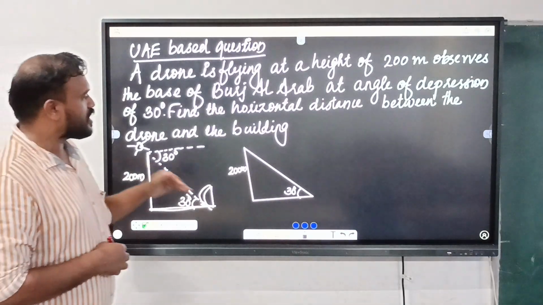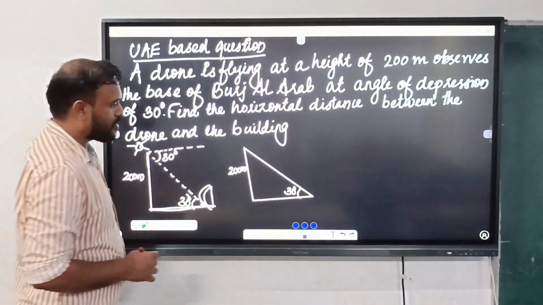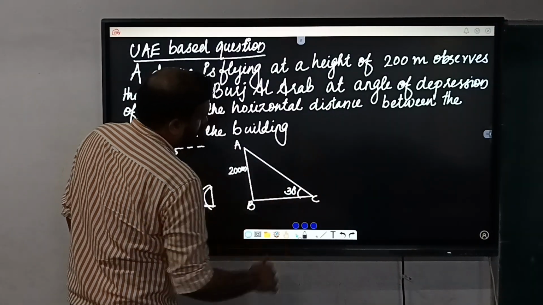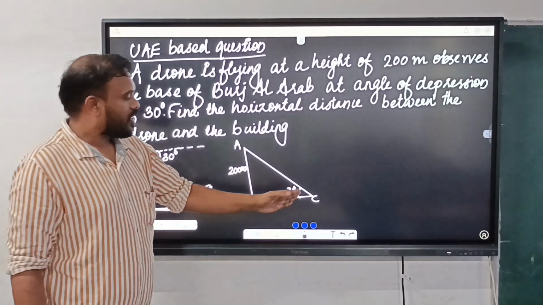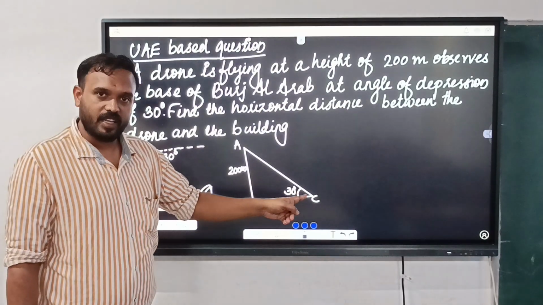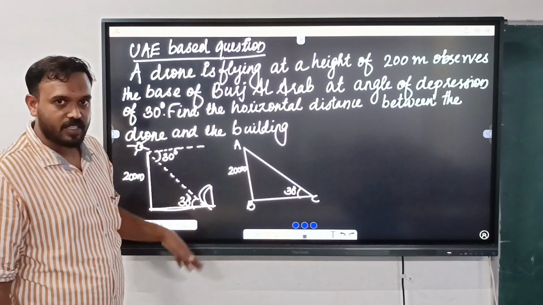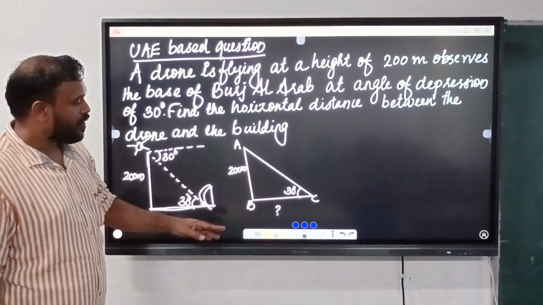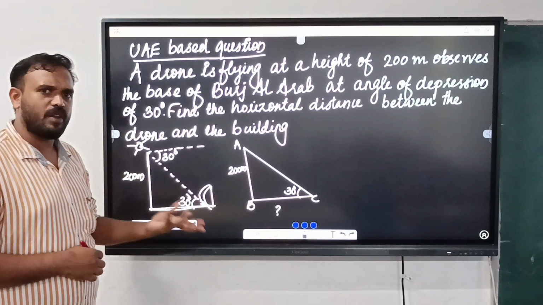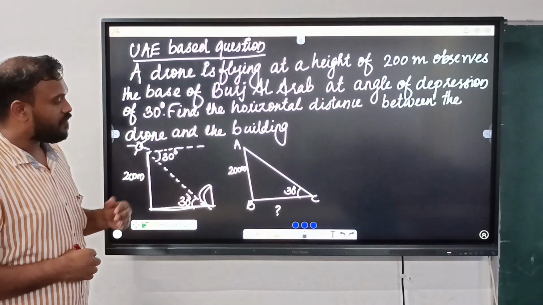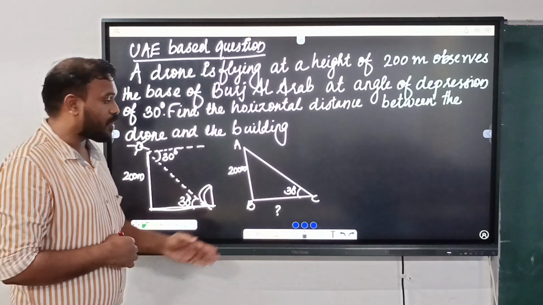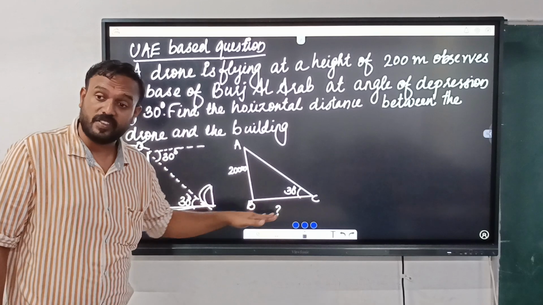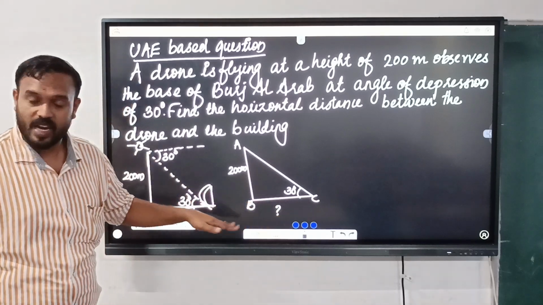Then the horizontal distance between the drone and the building. So what do we have to find here? Given that this value is 30 degrees, let us find BC. What will be the value of BC? We can use the ratio tan, because we have discussed many questions like this. Here is the opposite, and this is the adjacent side.